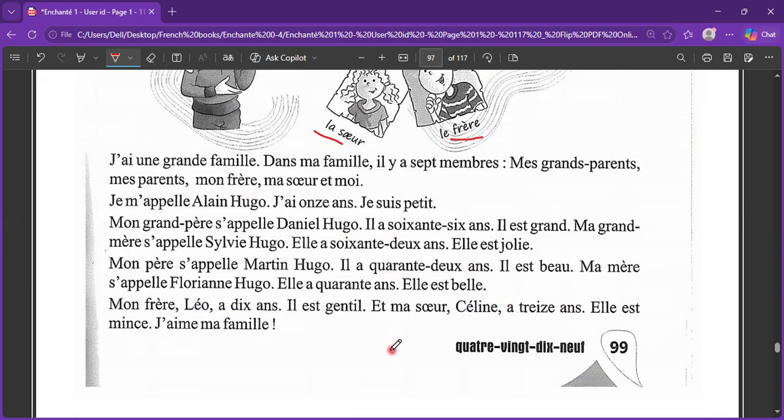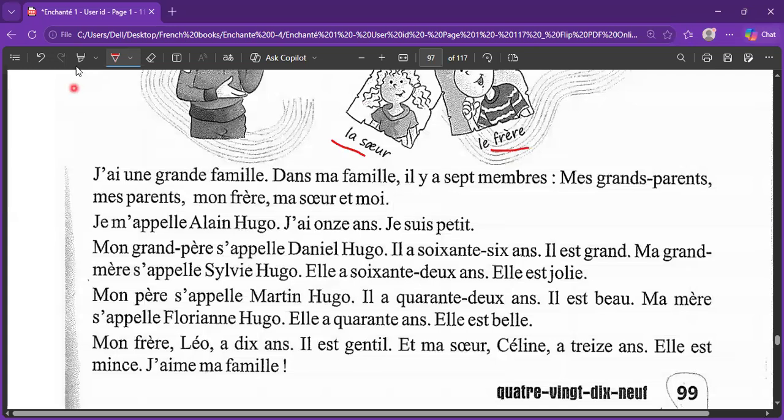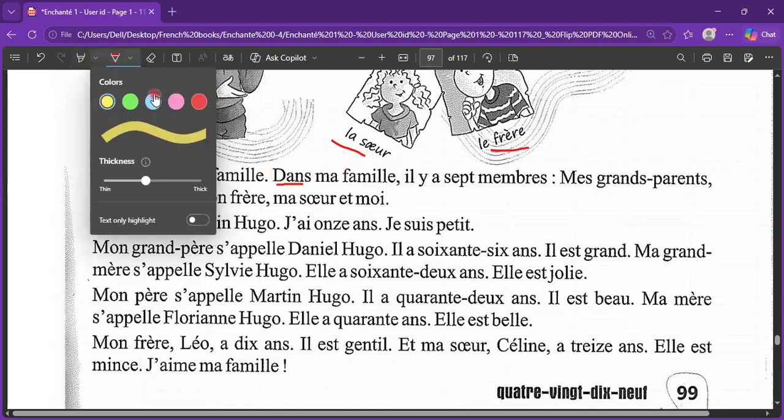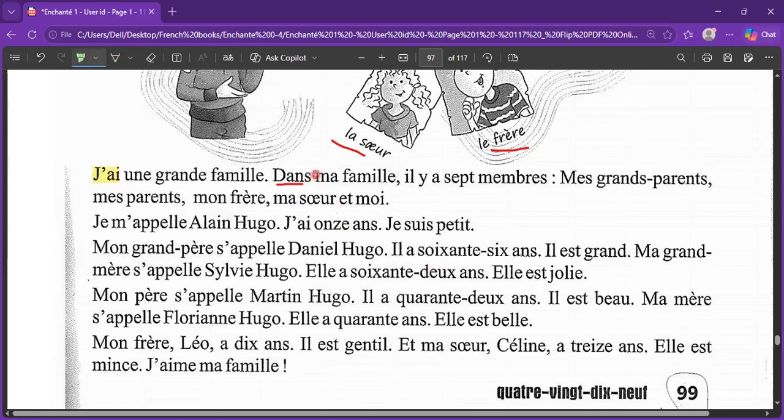At the bottom of it, we have the description of the family. Let's dive into it first. J'ai une grande famille. We already know the meaning of j'ai, which is I have. Une grande famille means a big family. Dans ma famille, dans is the preposition. In my family. Now, I'll be highlighting the possessive adjective over here. Ma famille, il y a 7 membres, means 7 members.